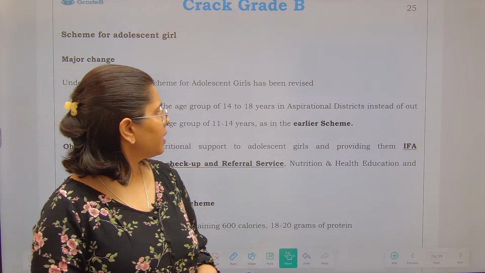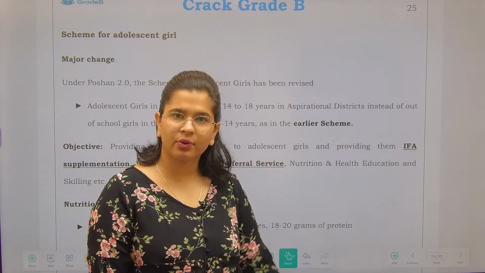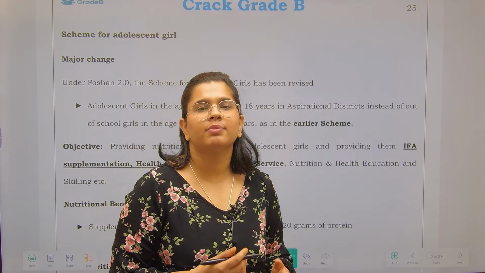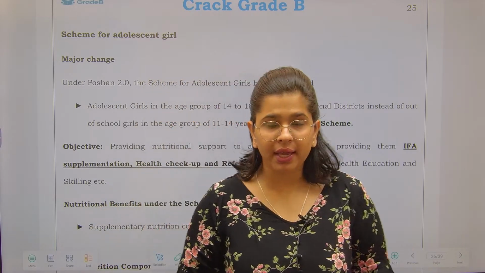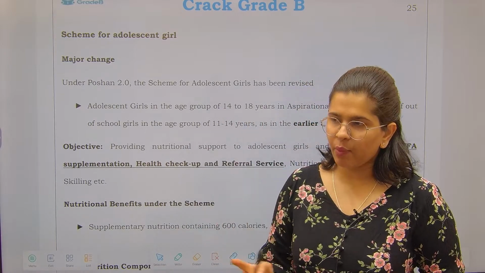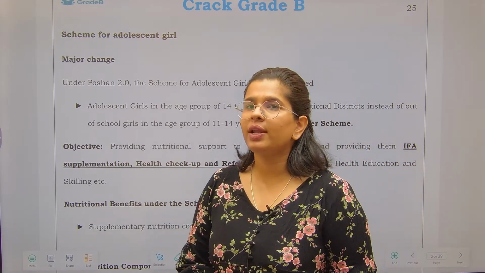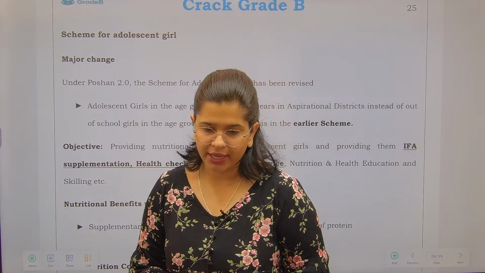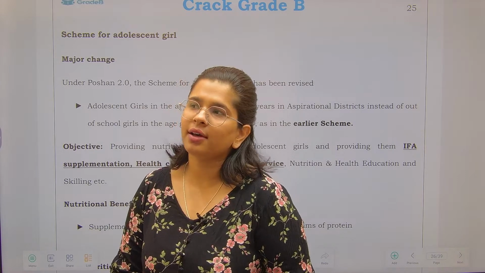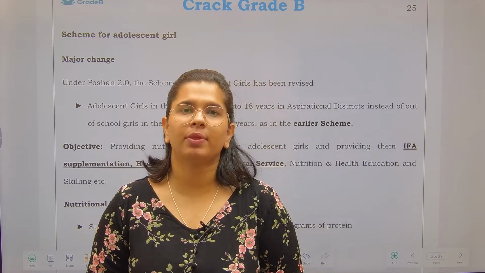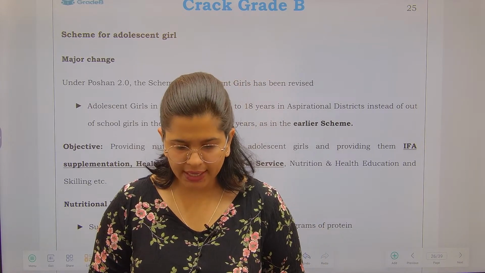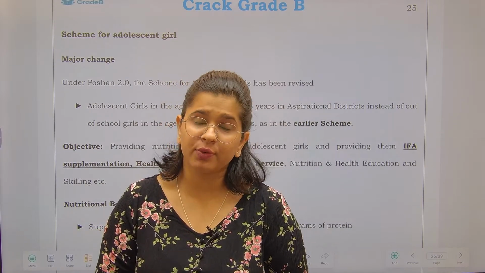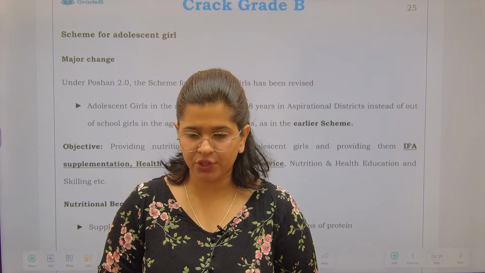We are left with around 3 schemes. Once we are done with those schemes, we'll shift on to the organizations. We'll be talking about some autonomous organizations which are working under this particular ministry. After that, we'll also be talking about a few of the legislative provisions for the protection of women. So all in all, it will be an important lecture from the perspective of your objective exam questions as well as subjective. A few of the data you can be using in your subjective examination as well.